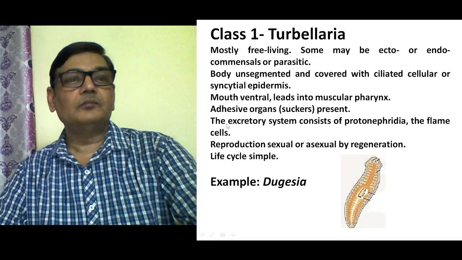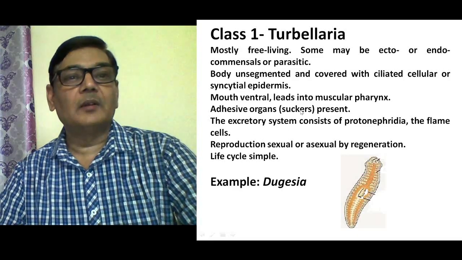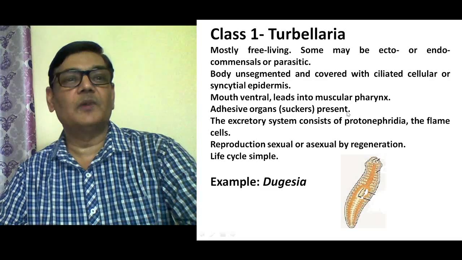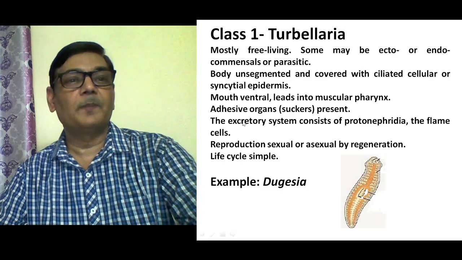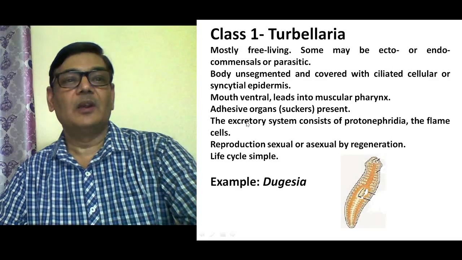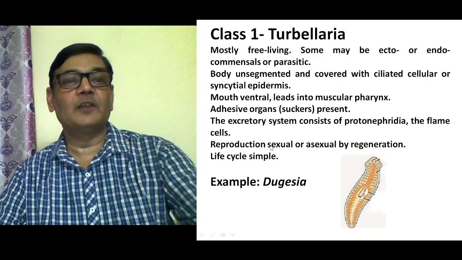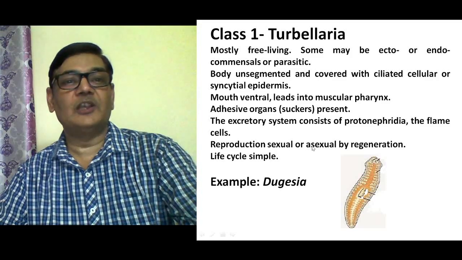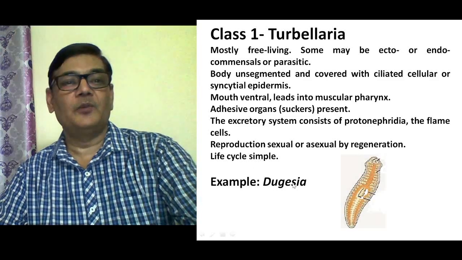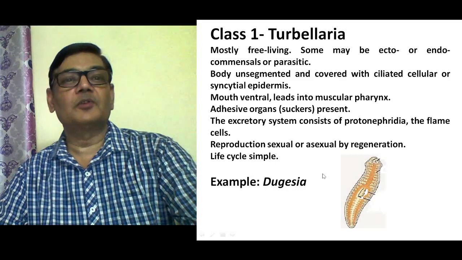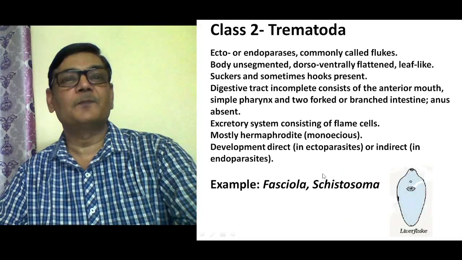Then adhesive organs or suckers are present in those forms which are actually parasitic in nature. Then the excretory system consists of flame cells, and the reproductive system will be better developed in them. They have sexual as well as asexual reproduction. Asexual reproduction occurs by regeneration, and the life cycle is very simple. Its example is Dugesia, which was earlier known as Planaria, and so many animals come under this class.